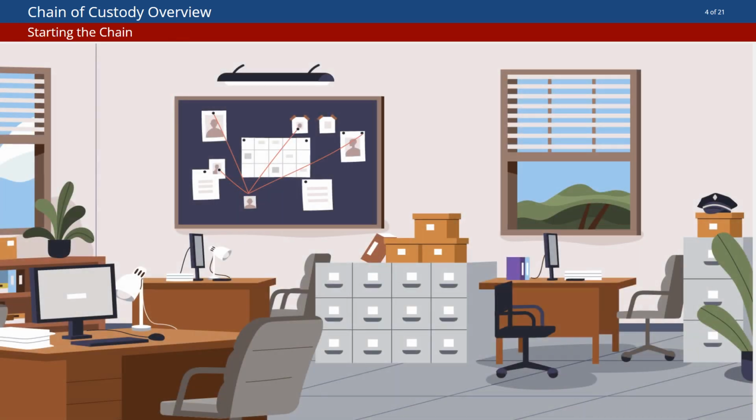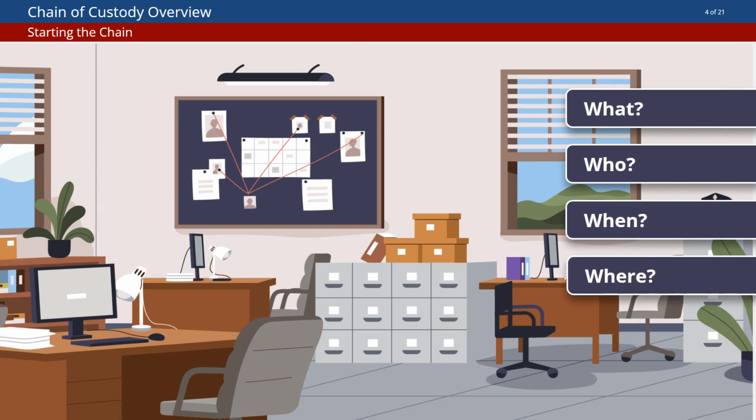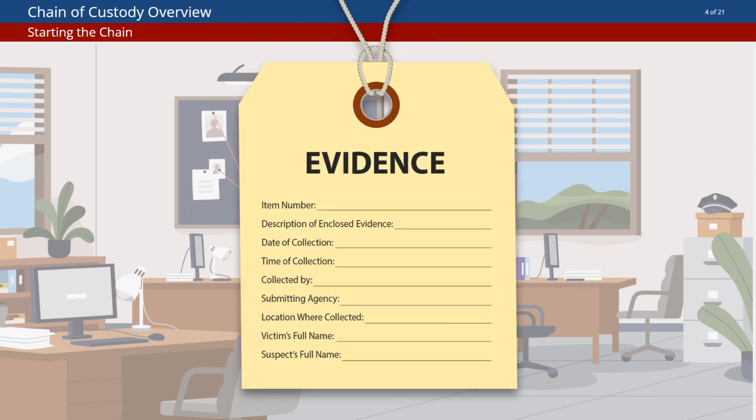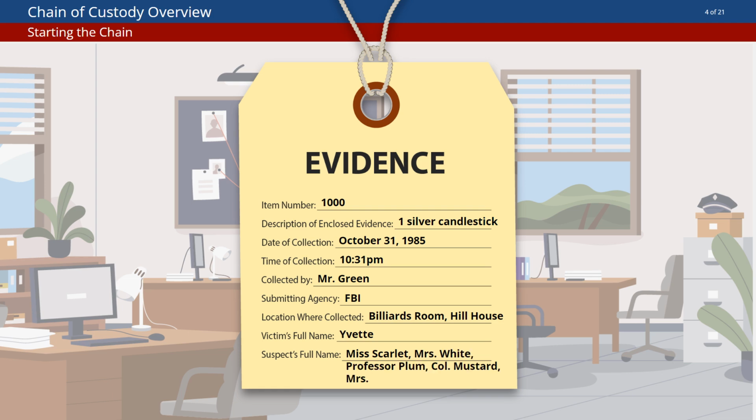When establishing chain of custody, you need to cover what, who, when, and where type questions. Typically, evidence forms assign each item a unique identifier and document: what the item is, when it was collected, who collected it, where it was collected from, and any additional information about who may have been involved.